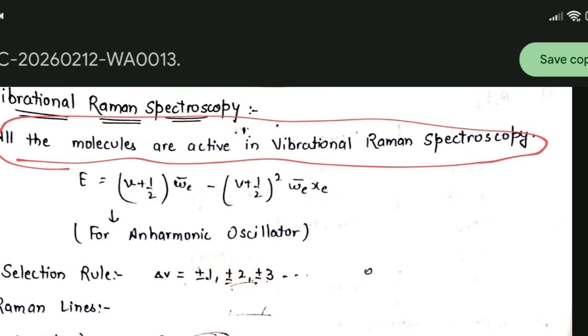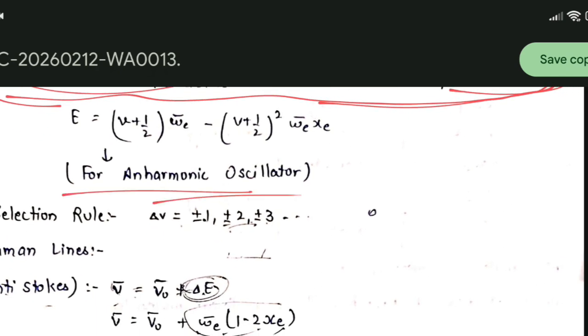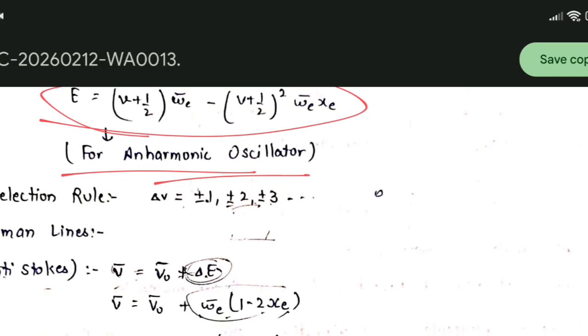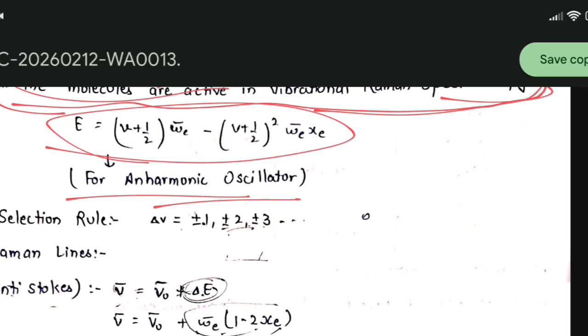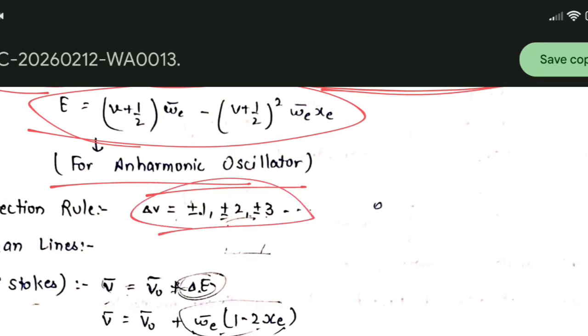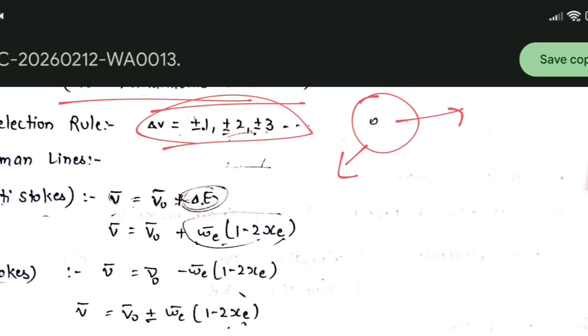then we know that all the molecules are active in vibrational Raman spectroscopy. For an anharmonic oscillator, this is the formula. The selection rule for vibrational Raman spectroscopy is Δv = ±1, ±2, ±3. Sometimes we can consider 0. Okay, so if we consider ±1, then the formula for anti-Stokes lines will be ν = ν0 + ΔE.